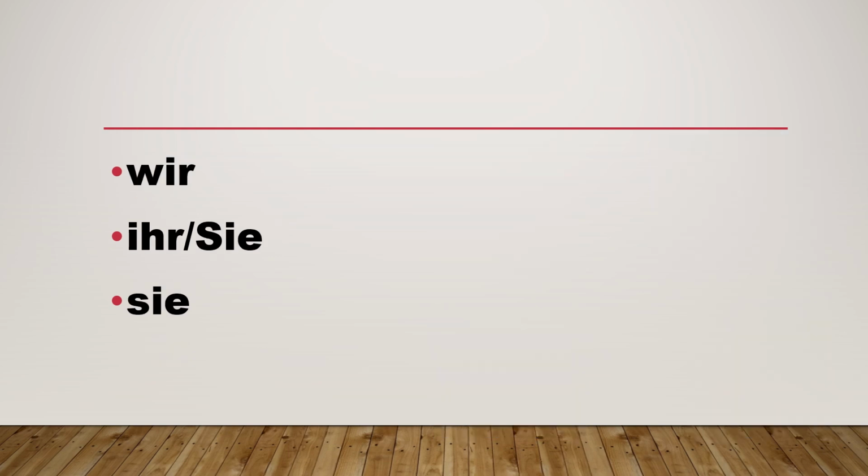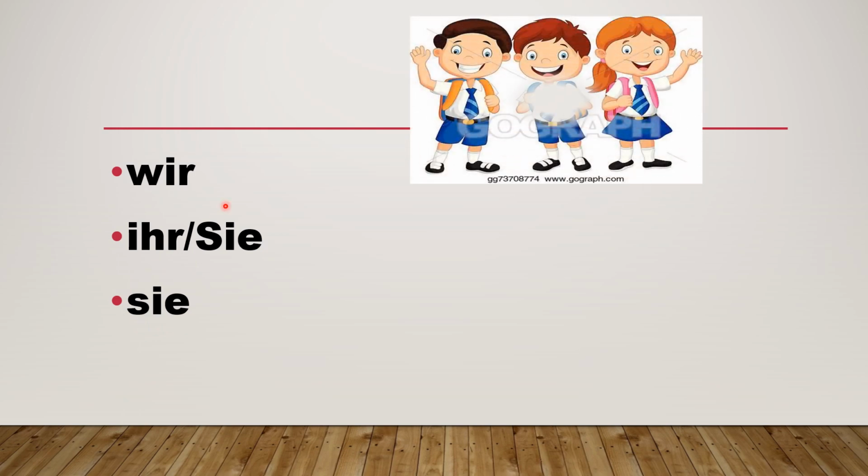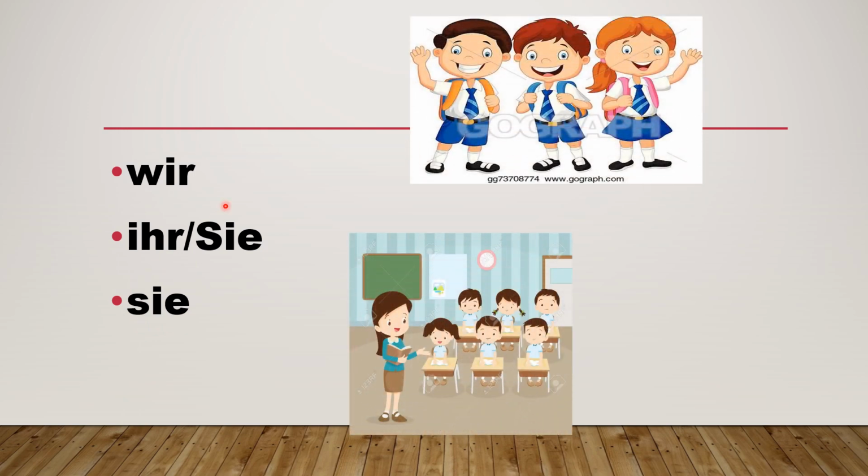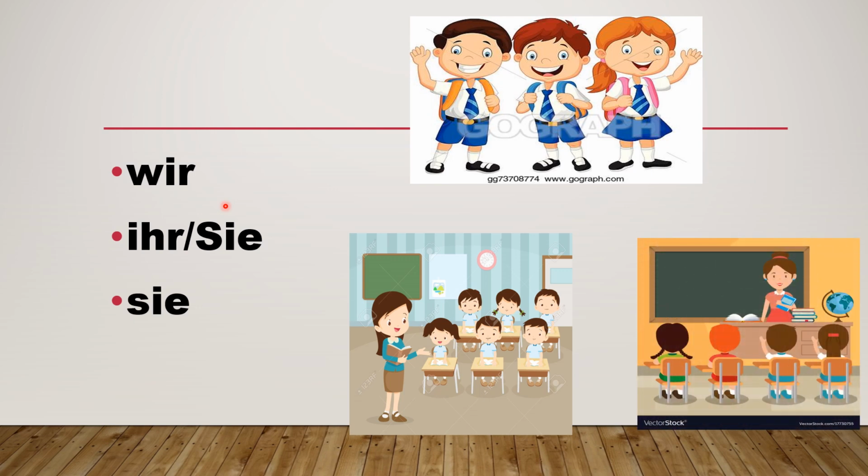Then again we have wir, ihr or Sie, and again sie with a small letter s means they. Wir means we.